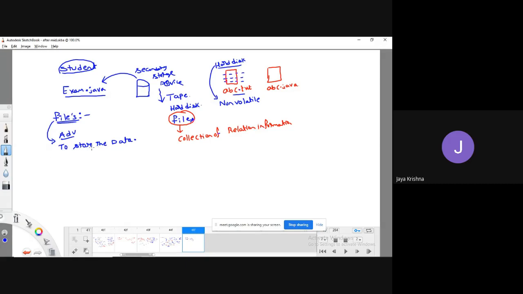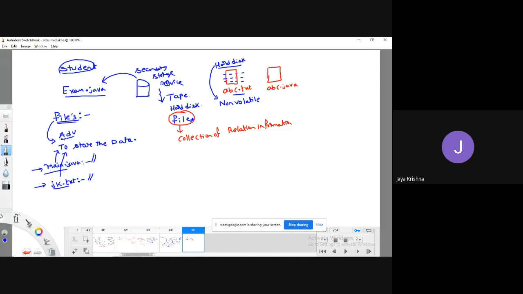Sir, only this is the advantage? Yes, obviously. A file is simply to store the data. That's it. That data can be any data. For example, I can write one program like main.java, which contains the information about the Java program. jk.txt is also a file which contains the information about myself. Like that, we can have any file which is meant to store data.